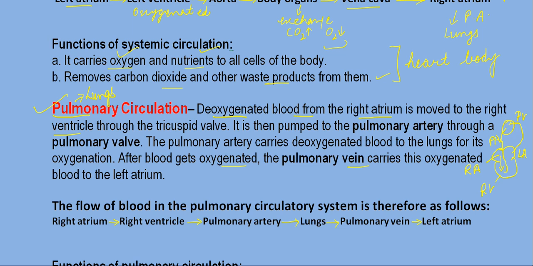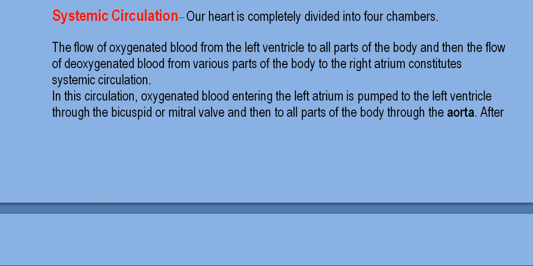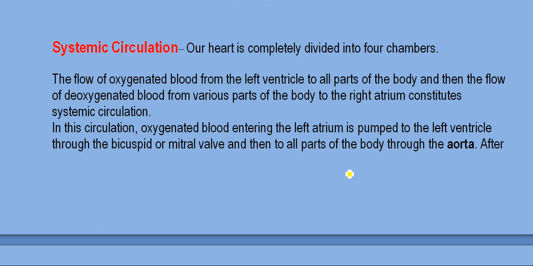And in your systemic circulation, what happens here? Suppose this is your heart. Now let's start from this side. This is your left auricle, or atrium, and this is your left ventricle.